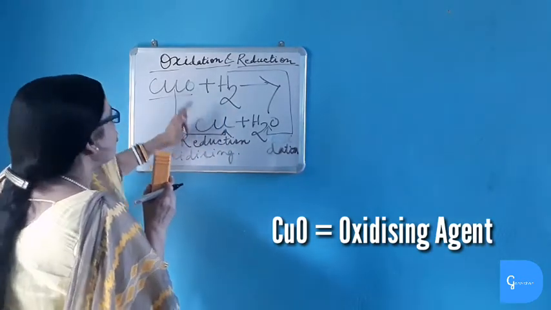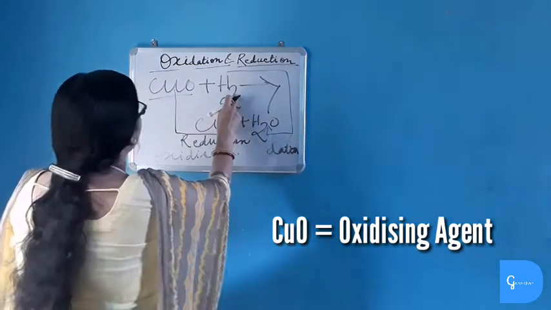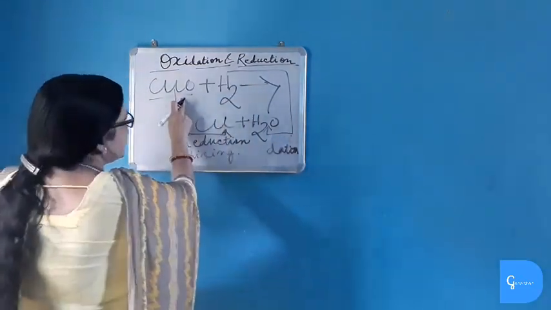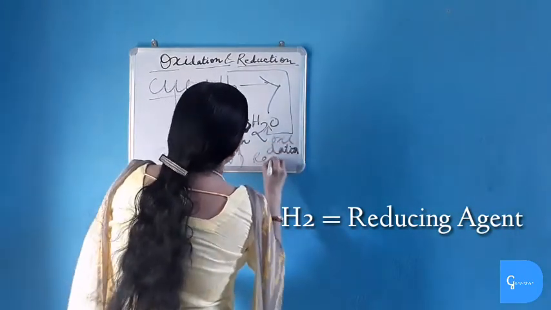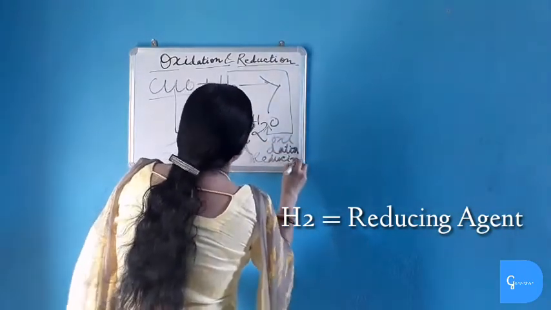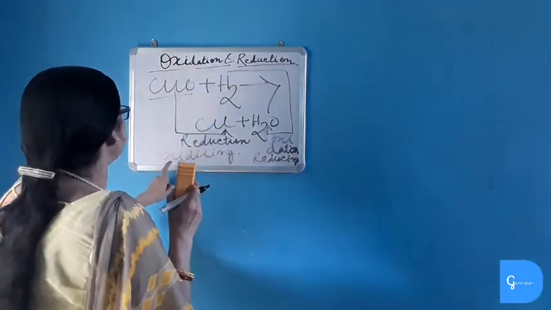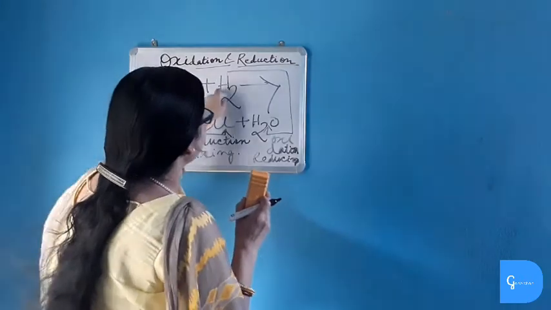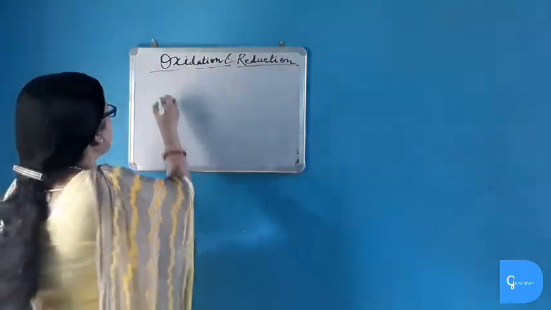So copper oxide is oxidizing agent, and hydrogen, which is responsible for removing oxygen from copper oxide, is reducing agent. So hydrogen is reducing agent. So it is clear, copper oxide is undergoing reduction reaction and is oxidizing agent, and hydrogen is undergoing oxidation reaction and is reducing agent.